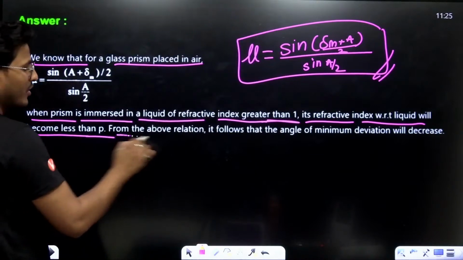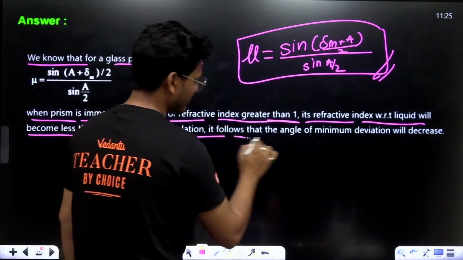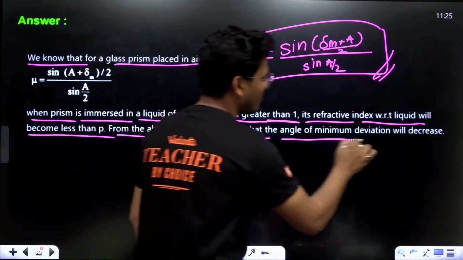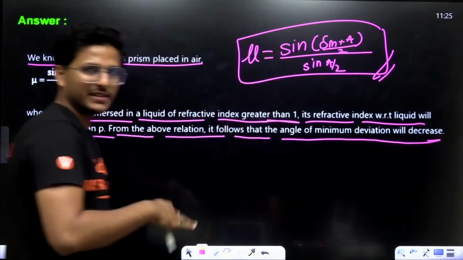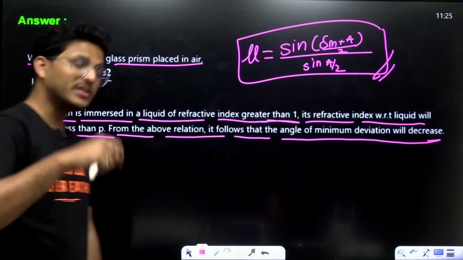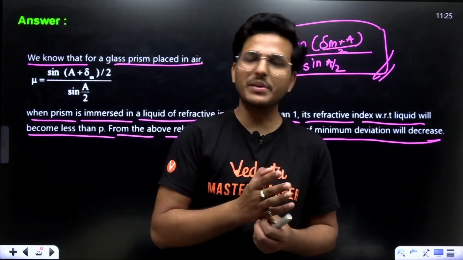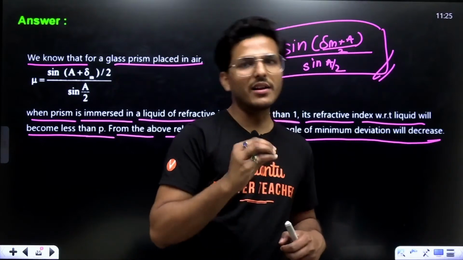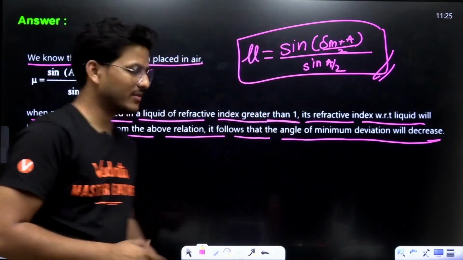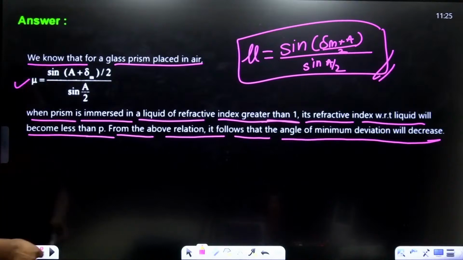From the above relation, it follows the angle of minimum deviation will decrease. If you immerse it in a medium of higher refractive index, then the angle of deviation will get decreased, right? Using this formula.